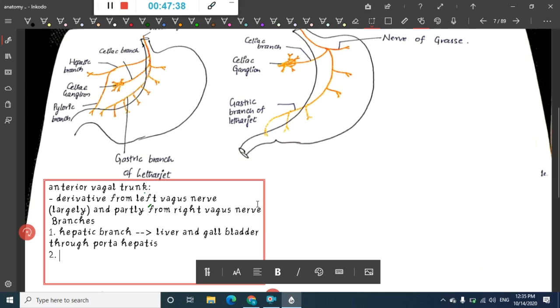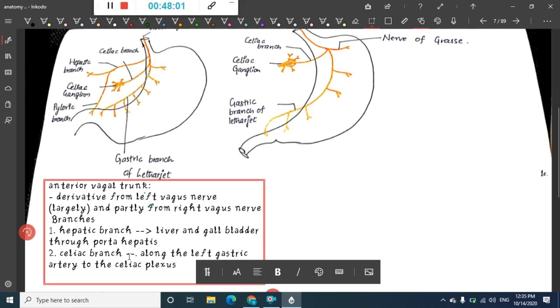Then the second branch is called the celiac branch. As the name says, it goes along the celiac curvature and supplies the celiac ganglion. This celiac branch goes along the left gastric artery to the celiac plexus.